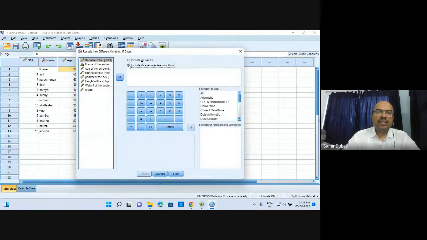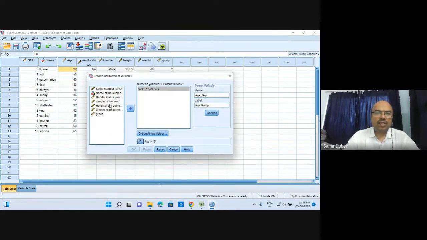So it includes if cases, if the case used to satisfy a specific condition, then what we need to do is age of the person. So here we will take age of the person, and let us age, if the age is greater than or equal to, suppose let us take the minimum age is 10. So let us take as if greater than or equal to 5. Let us continue with this.